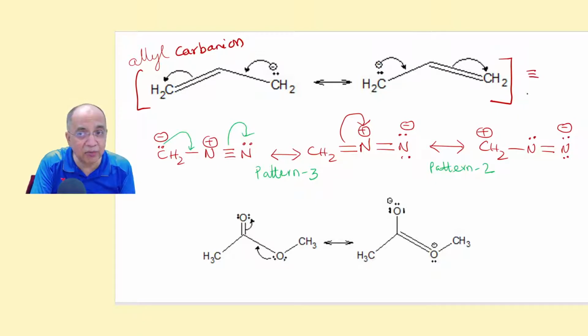So the actual hybrid structure is neither this nor this. It is the hybrid of these two, and the negative charge is equally shared, minus 1 by 2 and minus 1 by 2, because these two are equivalent RSS.